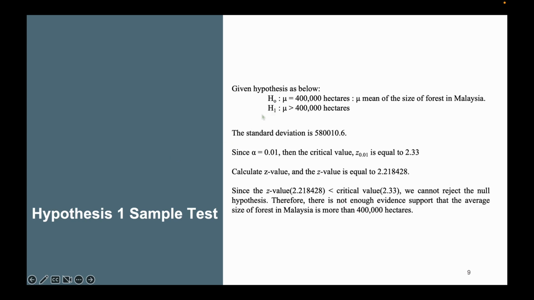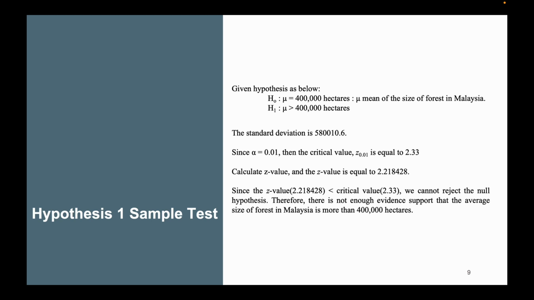I would like to explain my finding for the hypothesis one sample test. Given the hypothesis, mu for H0 is 400,000 hectare, where mu is the mean size of forest in Malaysia, the population mean, and H1 is mu more than 400,000 hectare. After the calculation, we get the standard deviation as 580,000.